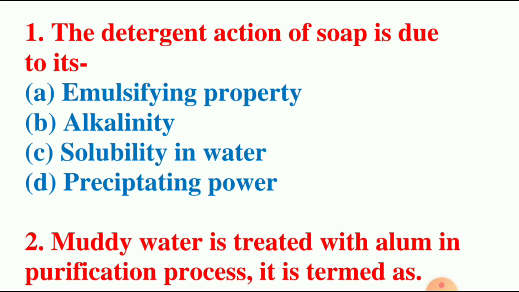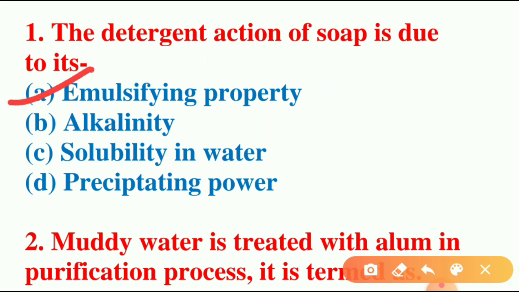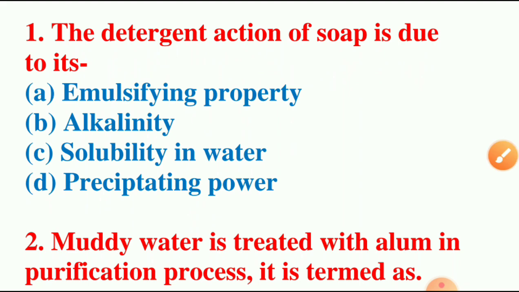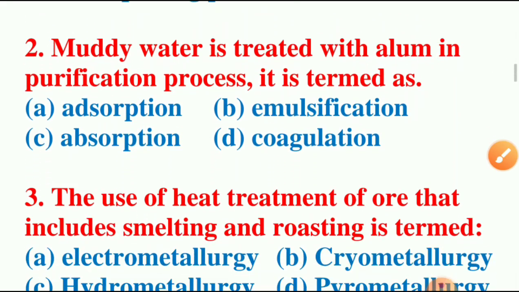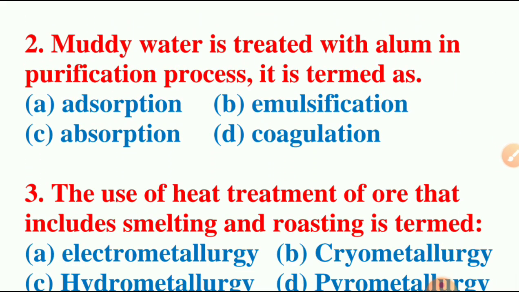Question number 1. The detergent action of soap is due to its: emulsifying property, alkalinity, solubility in water, precipitating power. The answer is emulsifying property. Next question. Muddy water is treated with alum in the purification process. It is termed as: adsorption, emulsification, absorption, coagulation. And the answer is coagulation. Option D.